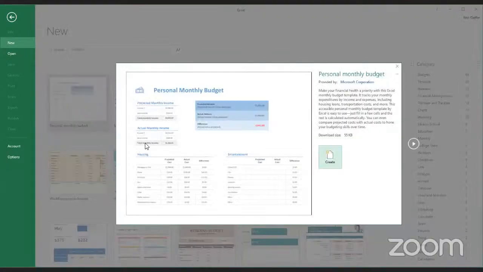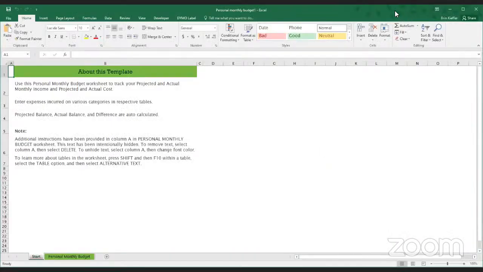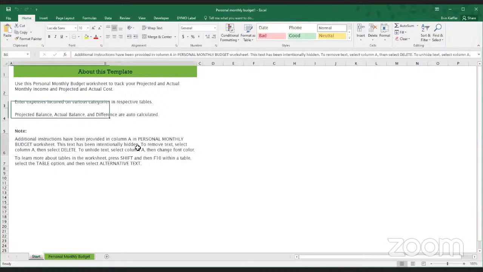If you click on any one of them, it will bring up a description of what it does, as well as who provides the template. In this case, Microsoft is the builder of this template. And if you want to use that template, all you have to do is click Create, and it will open it up for you to use.